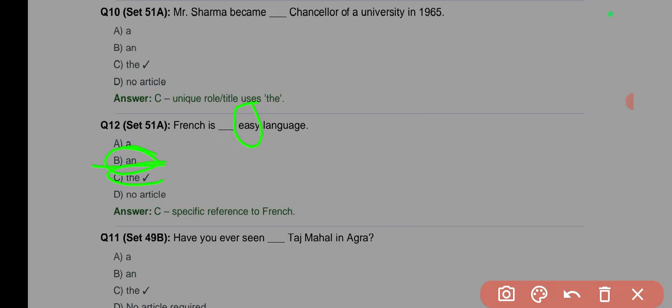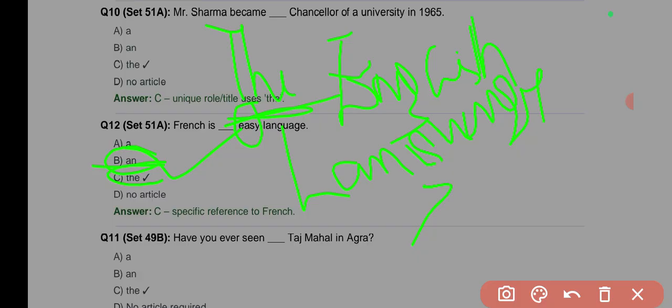Now, the only explanation for picking "the" here is when we say something like, "The English language is a universal language." You notice here that we are speaking with specificity about the English language. So we say "the English language." So sometimes when you make specific references, you use "the". But in this context, in the way the structure is arranged here, it is supposed to be "an".